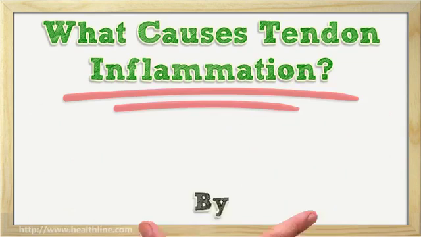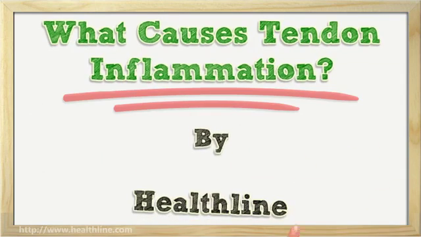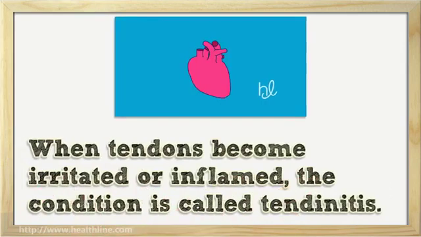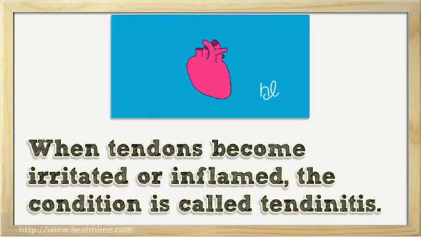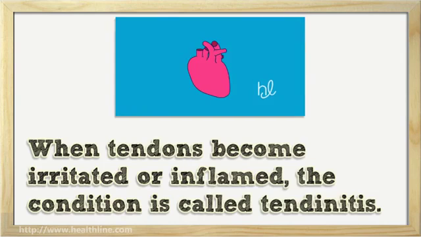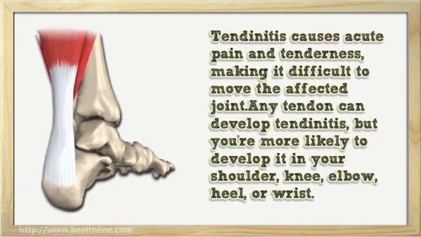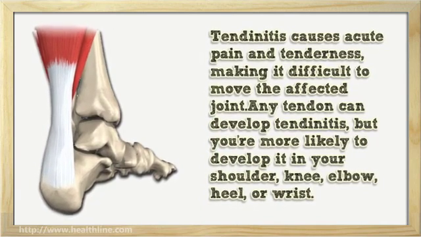Let's talk about what causes tendon inflammation. Tendons are thick cords that join your muscles to your bones. When tendons become irritated or inflamed, the condition is called tendinitis. Tendinitis causes acute pain and tenderness, making it difficult to move the affected joint.